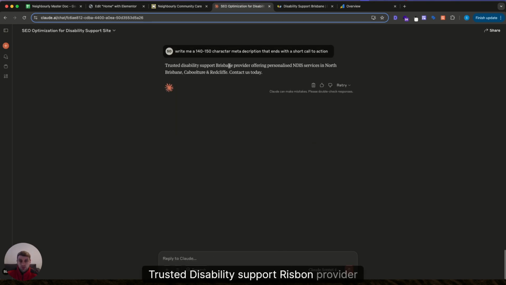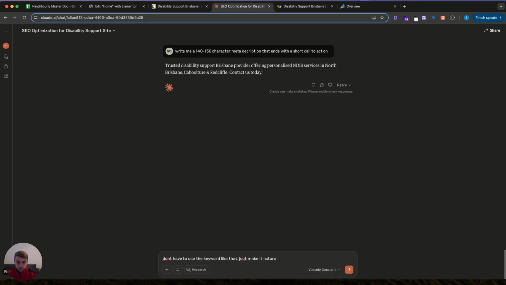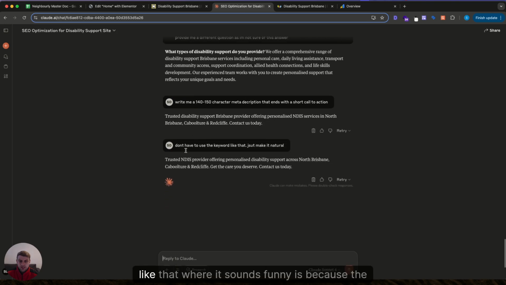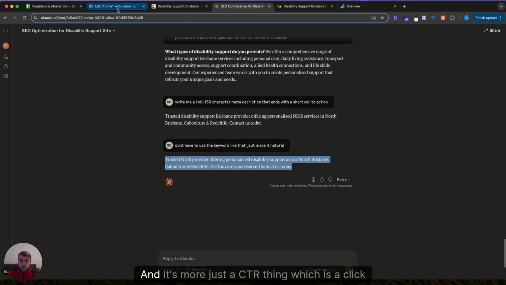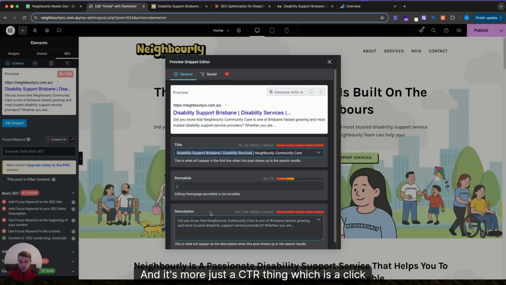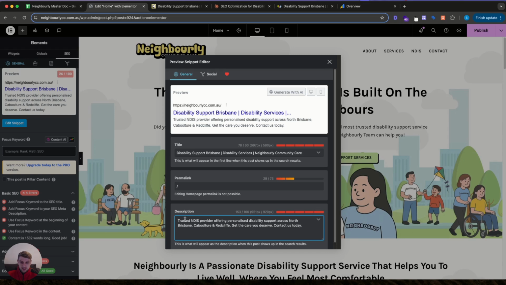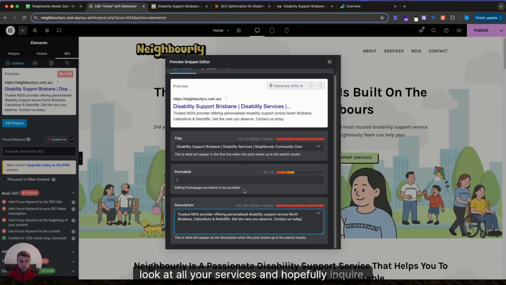Trusted disability support Brisbane provider offering... I don't like how that works. We don't have to use the keyword like that, just make it natural. The reason I don't want to use the keyword where it sounds funny is because the meta description actually doesn't help with your page rankings. This is more just something for someone to quickly read as they're scrolling down the page, and it's a CTR thing, which is click-through rate. So you want to catch their eye, tell them what you're about, and get them to click through to your page, look at all your services and hopefully inquire.